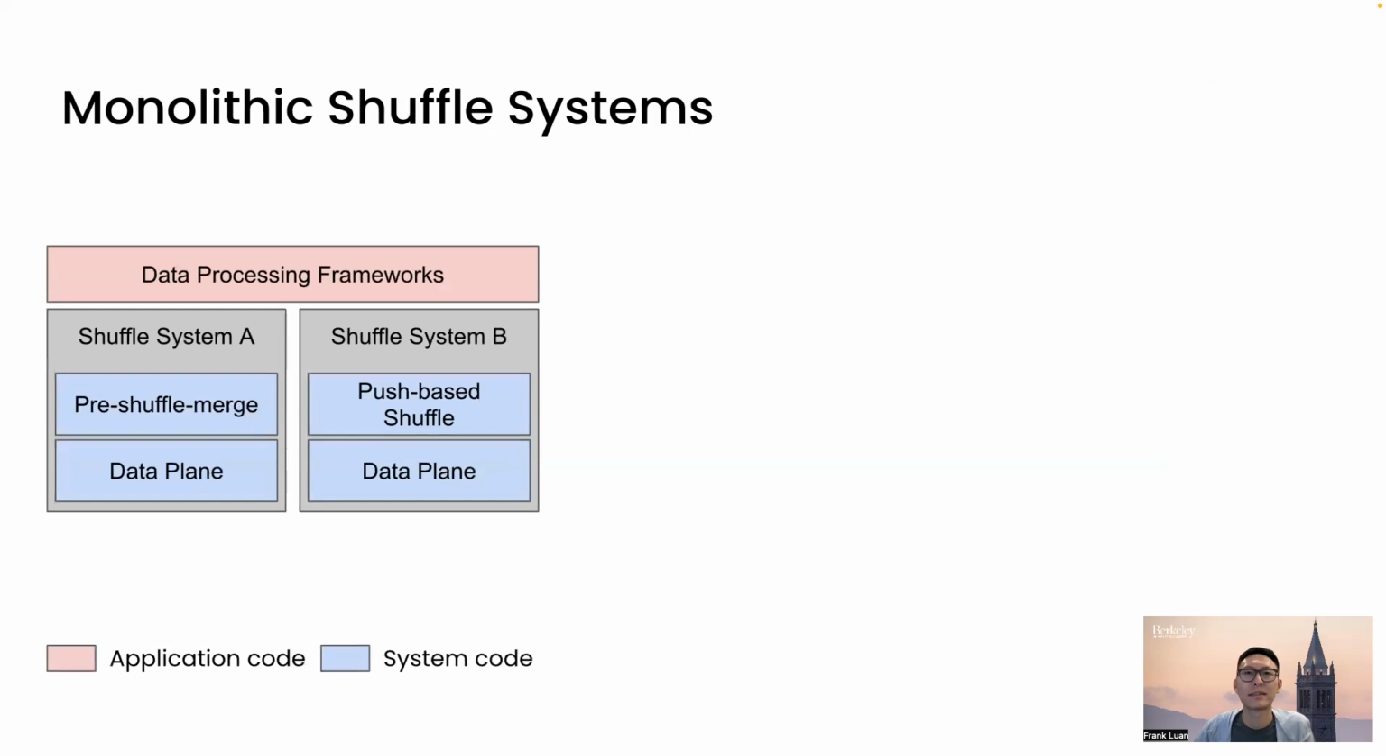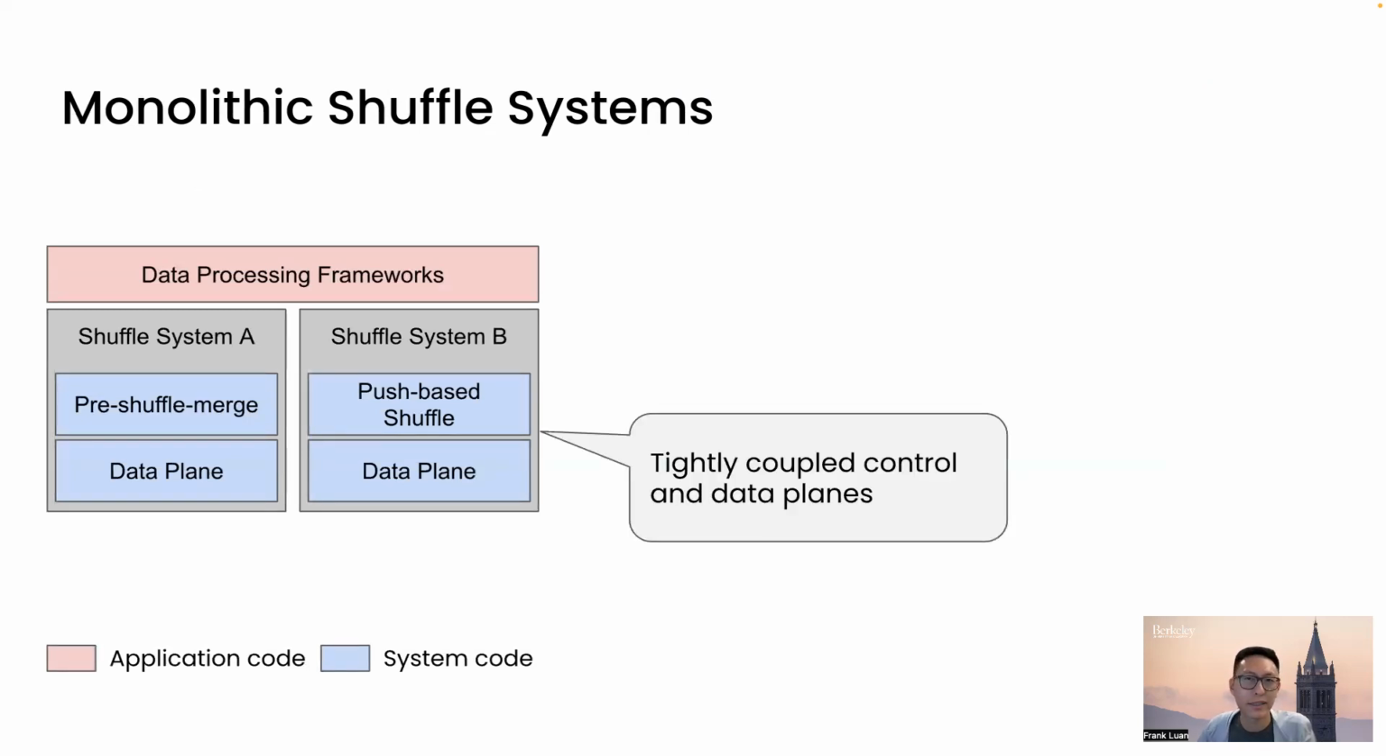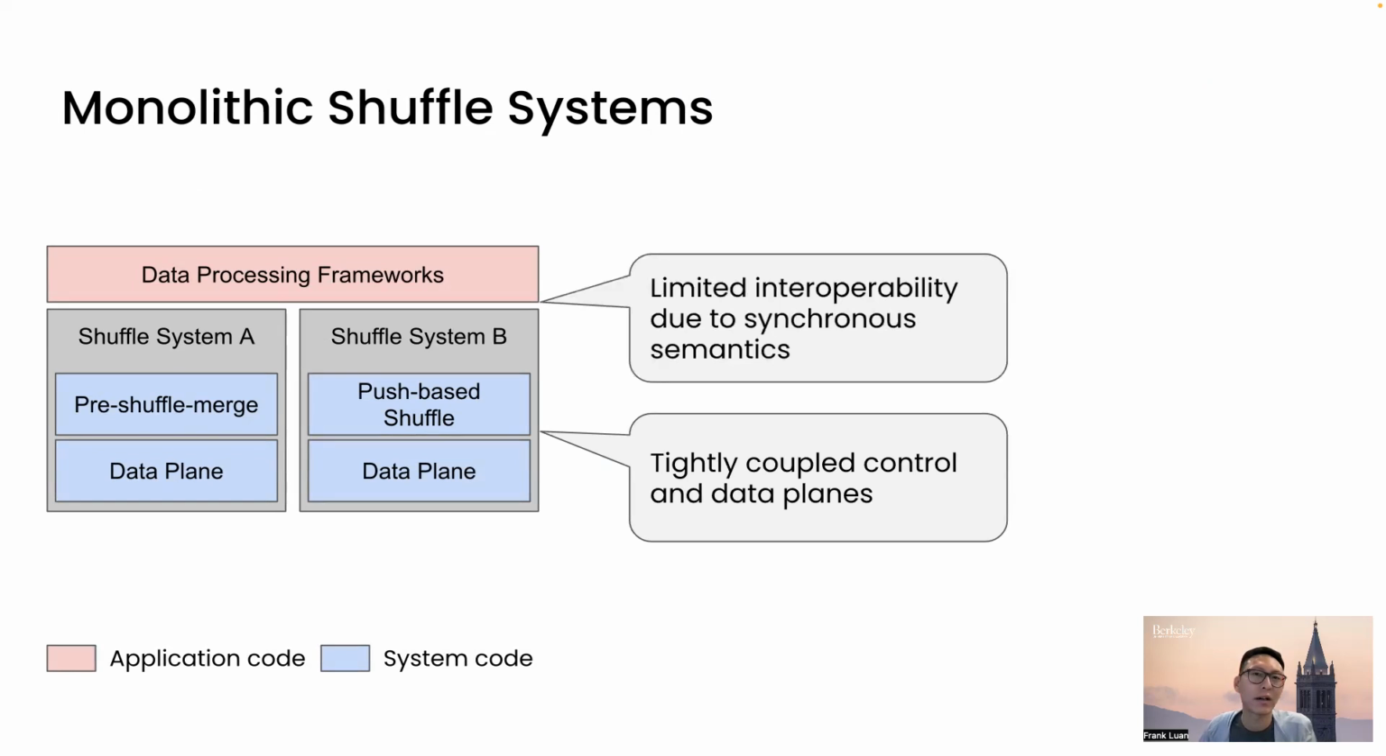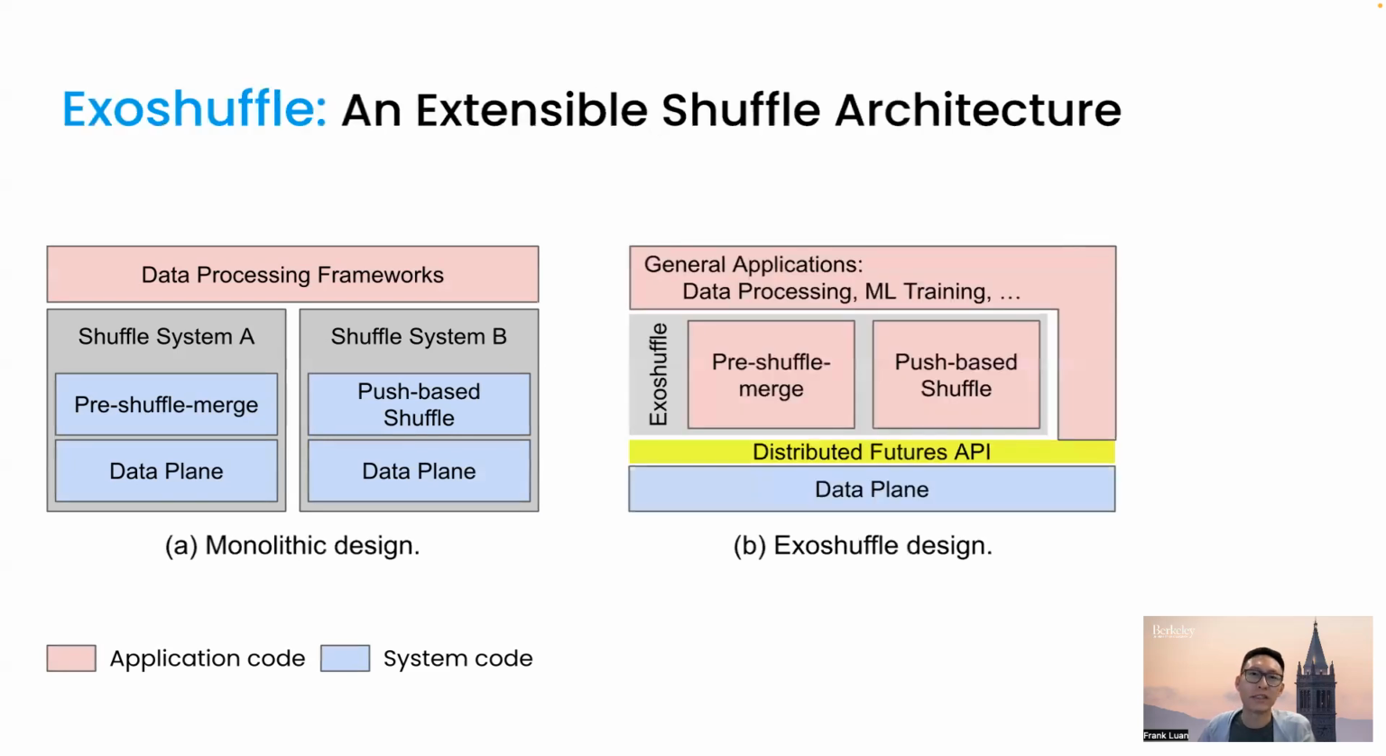The two problems with existing shuffle systems are that, first, the control and data planes are tightly coupled, making the system hard to develop and to deploy. And two, that they provide limited interoperability with other applications than the synchronous batch processing systems. To solve these challenges, we present Exoshuffle, an extensible shuffle architecture.